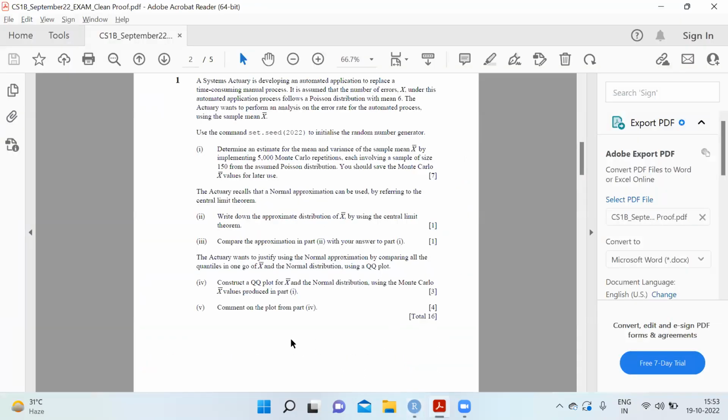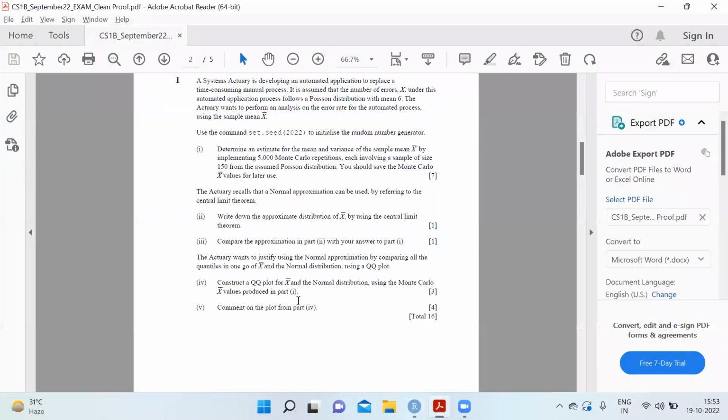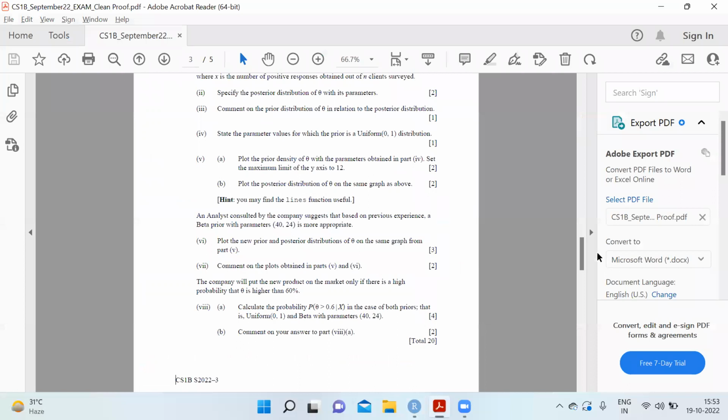The next is to comment on the plot from part 4. We can see that the plot is a very good fit to the normal distribution. The Poisson distribution is a good fit to the normal distribution as per the central limit theorem. The lower tail is slightly heavy, and the upper tail is lighter. The upper tail is a good fit, although the lower tail has a slight outlier. Overall, it is a very good fit. This was the first question.